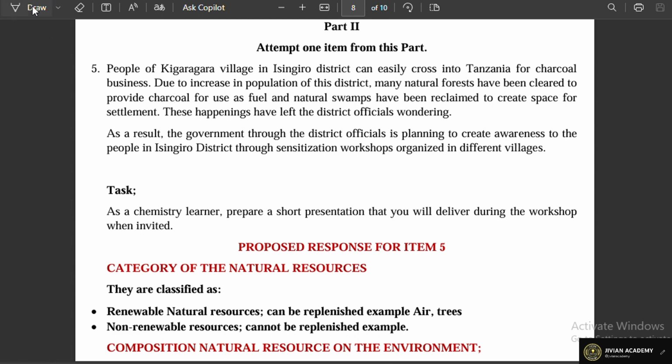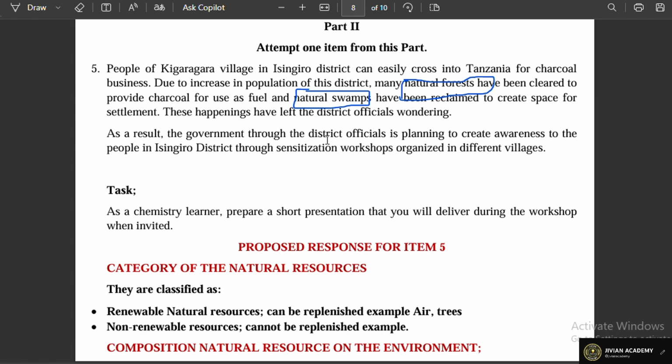So we can see we have the natural forest. We also have swamps. These are the natural resources you have to first identify before you begin writing or making your presentation.